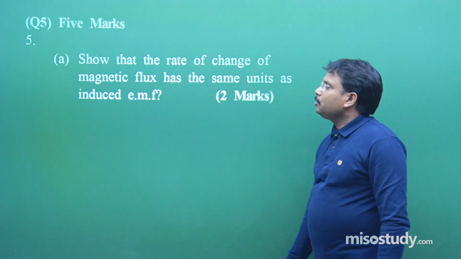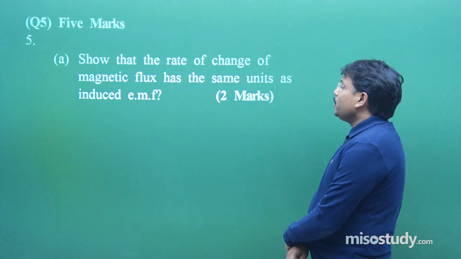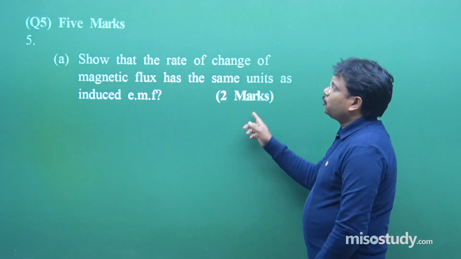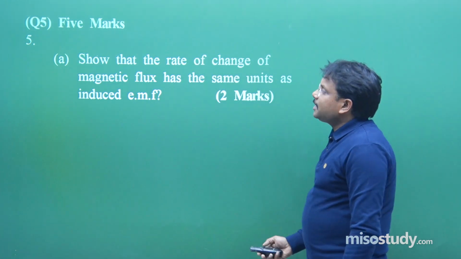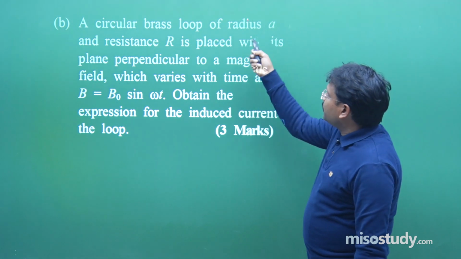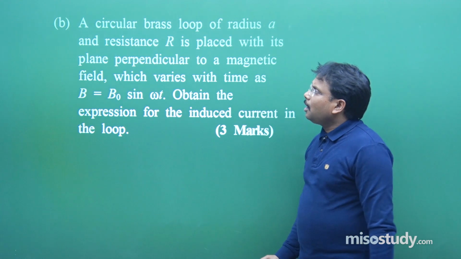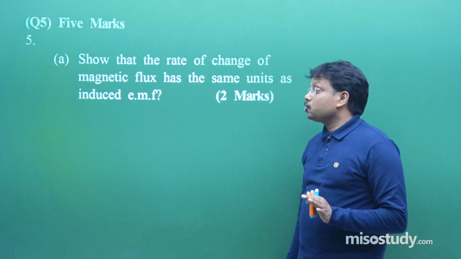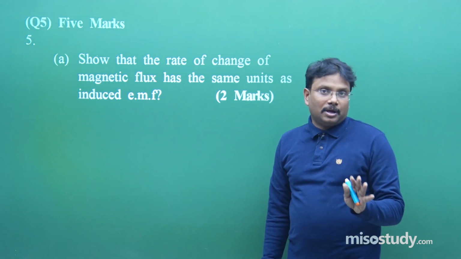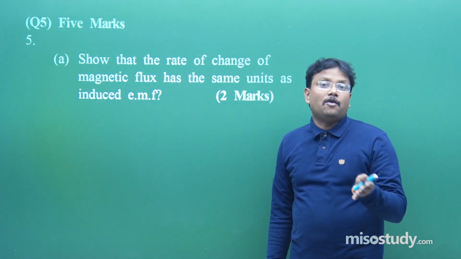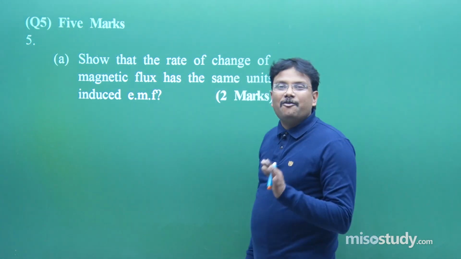5 marks. Now show that the rate of change of magnetic flux has the same units as induced EMF. It is for 2 marks, while the next is for 5 marks, question number 5. Next is going to be a numerical based upon the same idea. Now this is a very important topic, and this topic name is EMI, electromotive force, electromagnetic induction. Now the question comes, how should you answer these types of problems?